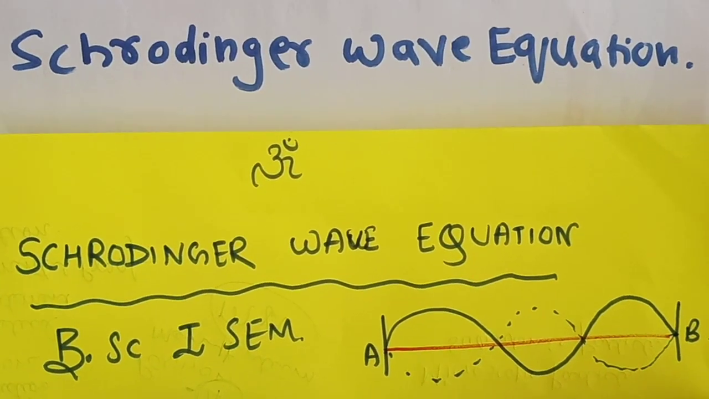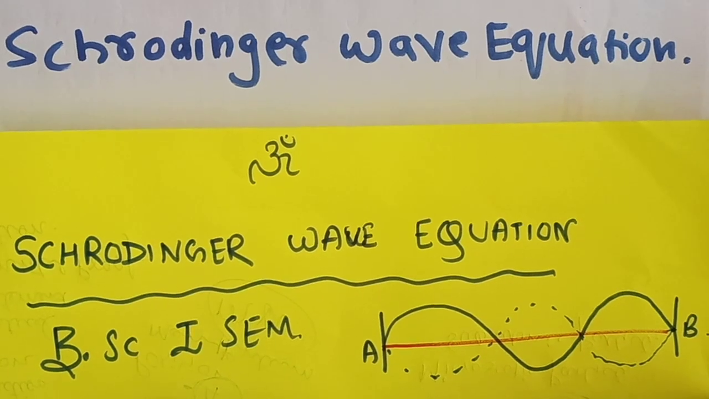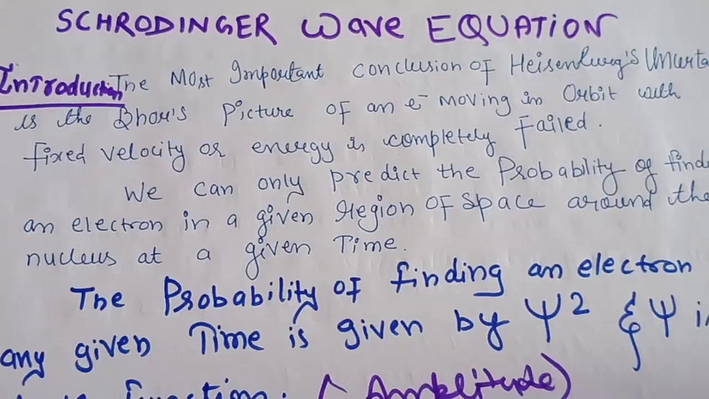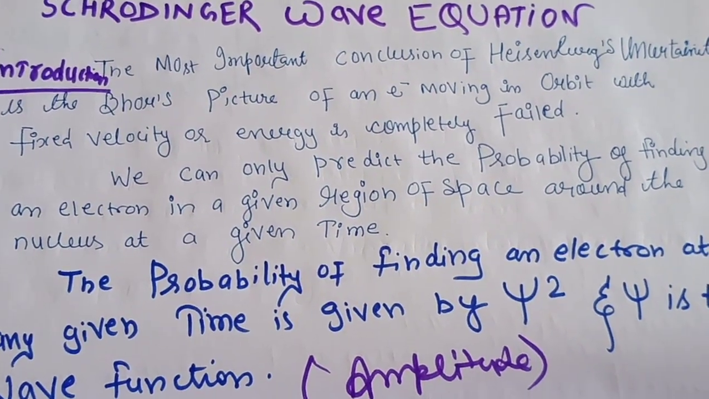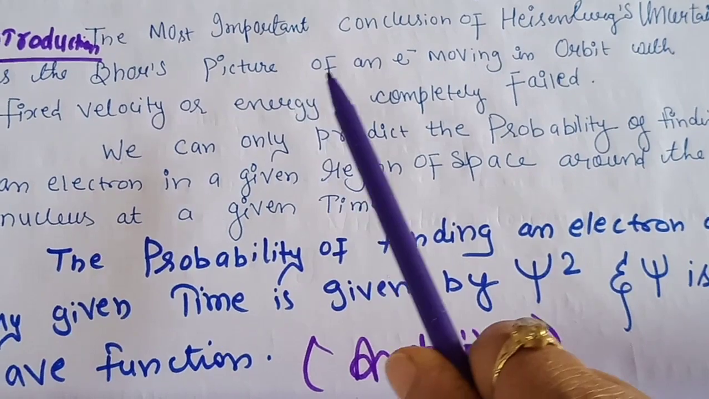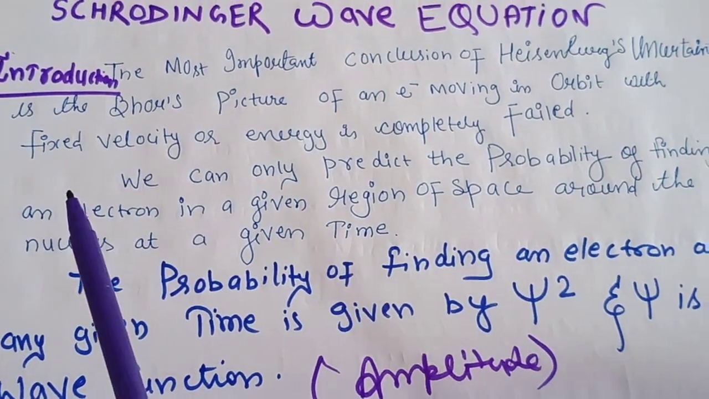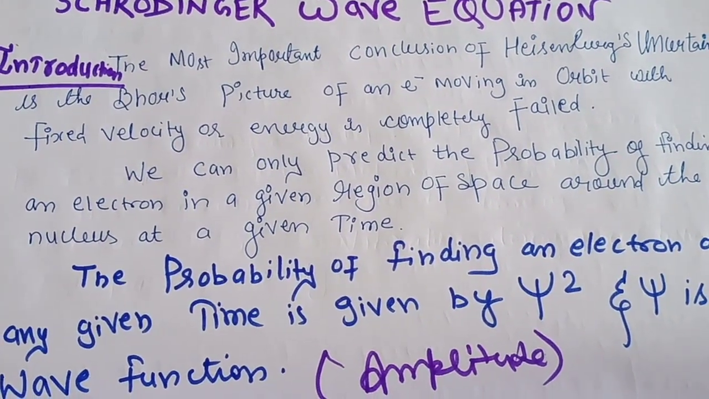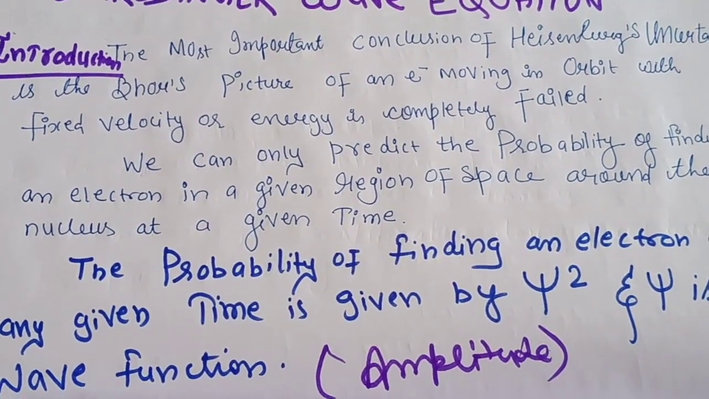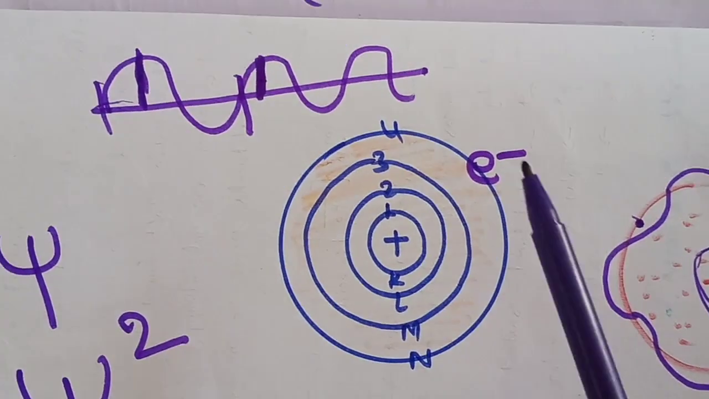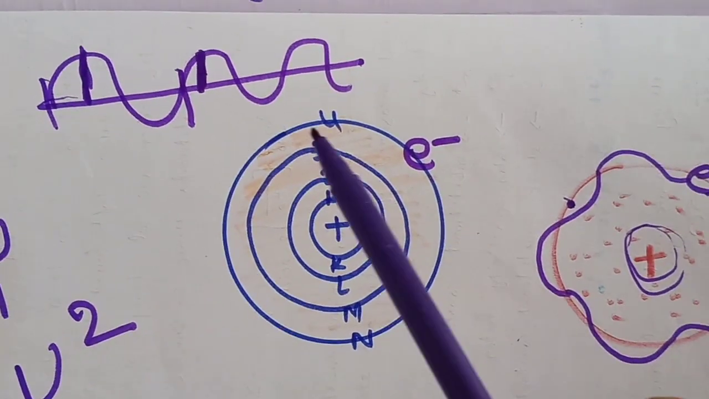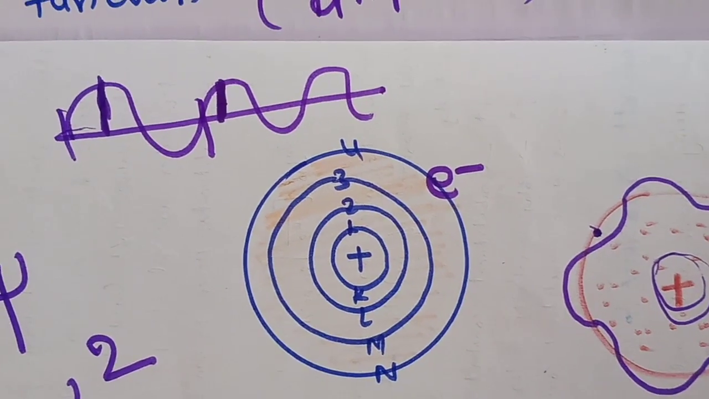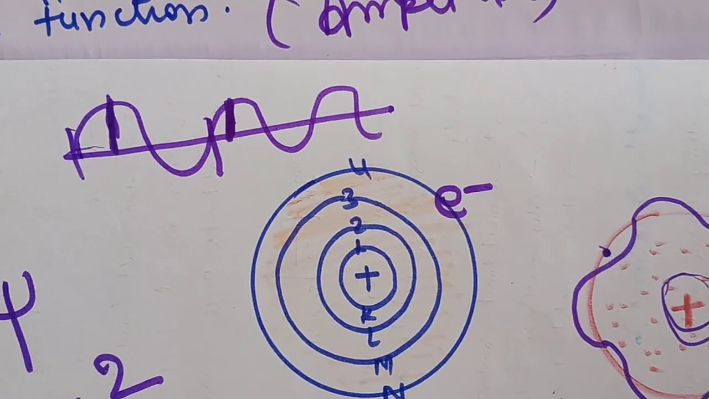Here we are considering our electron as a standing wave around the nucleus. So now let us see today's topic. The most important conclusion of the Heisenberg uncertainty principle is that Bohr's picture of an electron moving in an orbit with a fixed velocity or energy completely fails. When we talk about the Schrodinger wave equation, we first have to see that Bohr explained that the electron moves in fixed energy orbits, but this concept totally fails, as the electron cannot be at only one position with a fixed velocity or energy because it is always in motion.